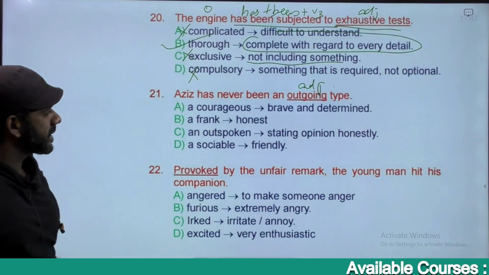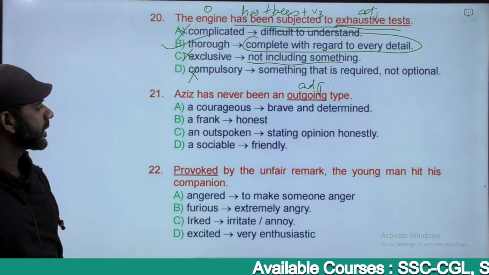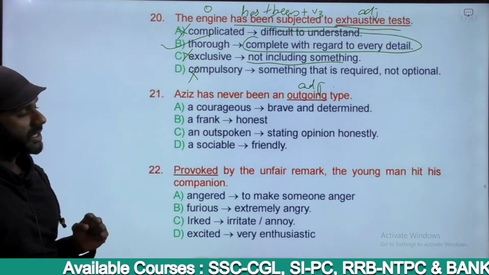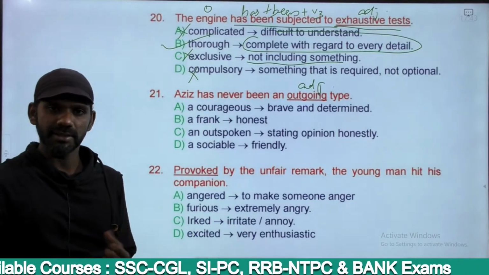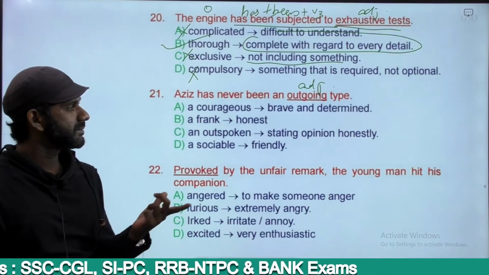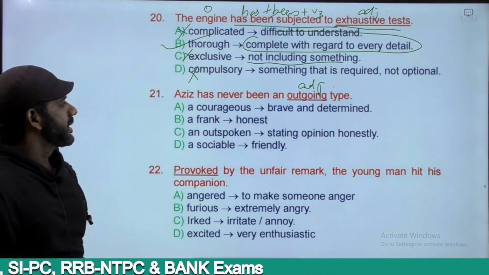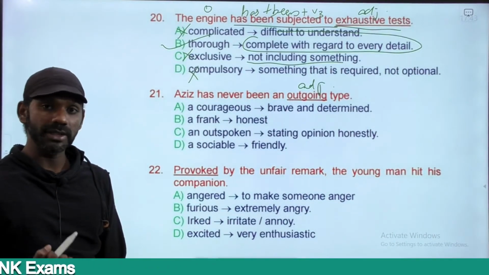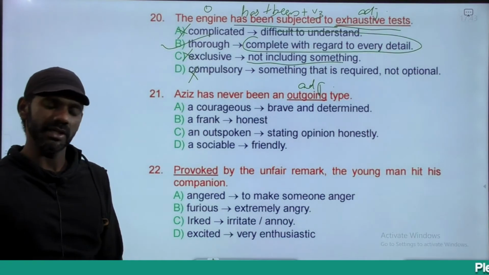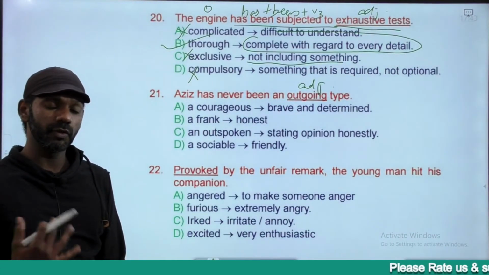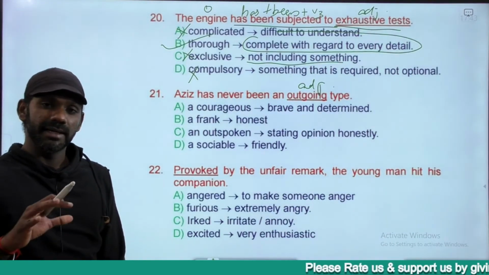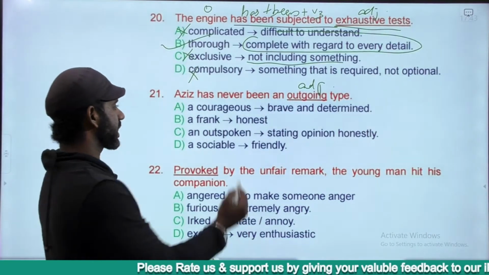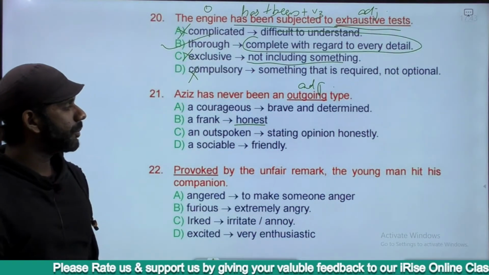Courageous, frank, outspoken, sociable. Now here, courageous means brave and determined. Very bold. If I say foolhardy, hardy means bold, courageous, brave, determined. A foolhardy person is one who acts bold in a foolish manner. Frank means honest, correct. Outspoken is stating opinion honestly.